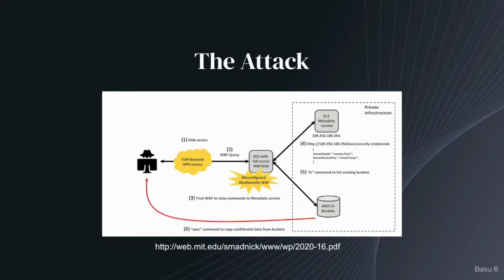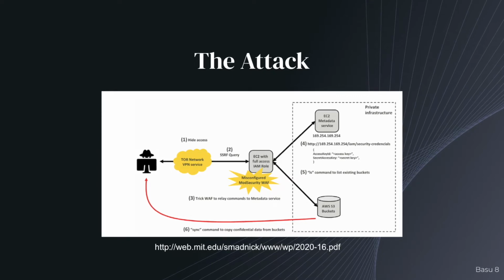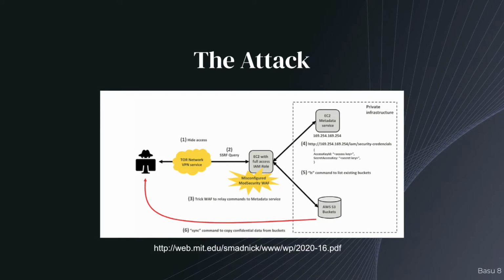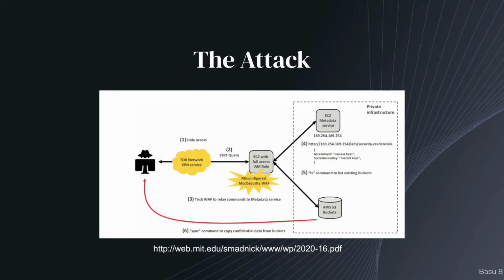There were 5 major stages to the attack: command and control, initial access, which is split up into 3 parts, which will be explained shortly, execution, discovery, and exfiltration. For command and control, Paige used Tor, the popular open source private network, which enables users to navigate the web anonymously. In order to gain initial access, Paige started off by making use of a server-side request forgery attack.